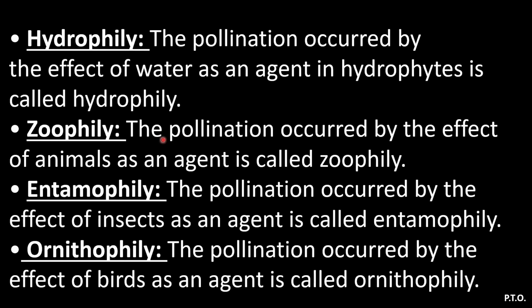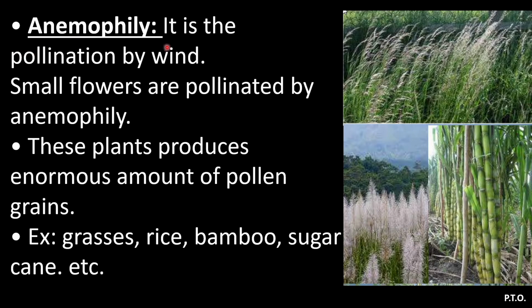So these are the different types of pollination depending upon the agents. The first one is anemophily, wind; hydrophily, water; zoophily, animals; entomophily, insects; and ornithophily, birds. So the first one is anemophily. It is the pollination by wind.